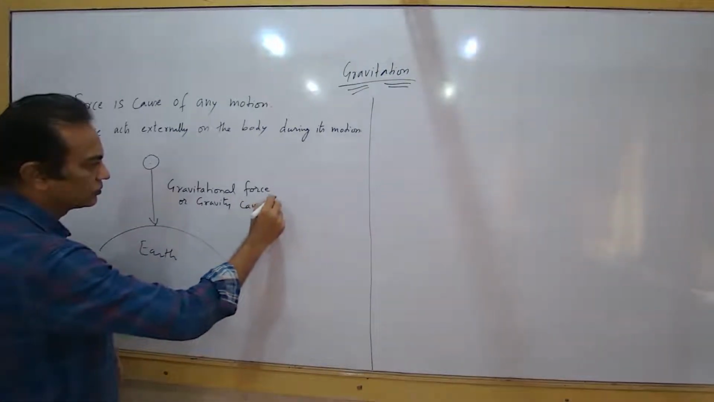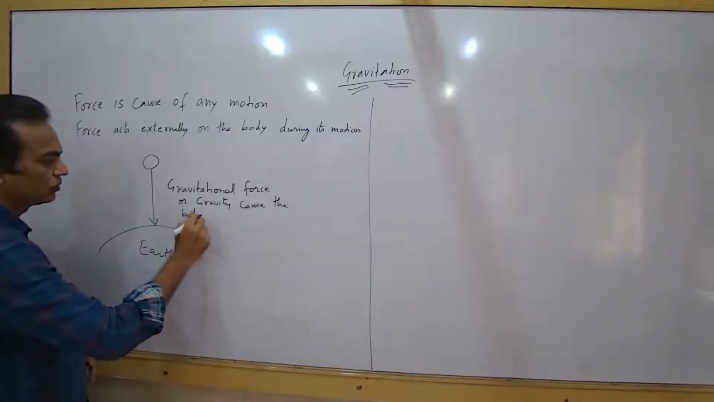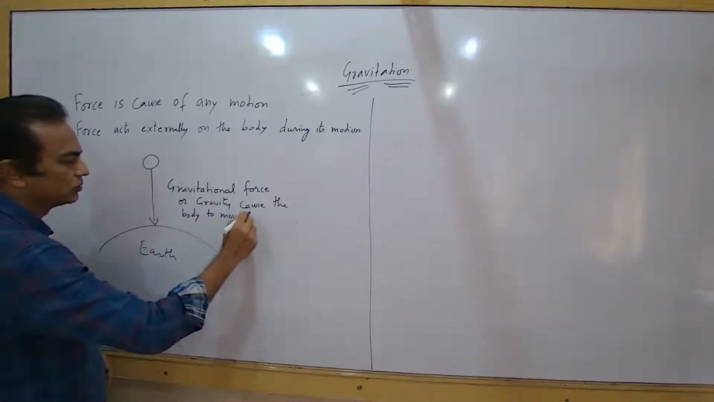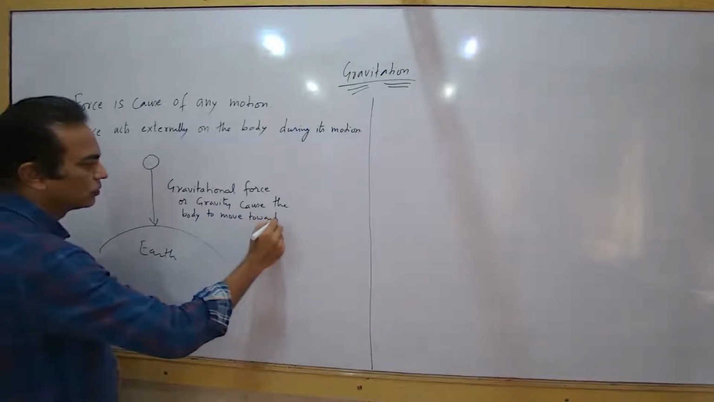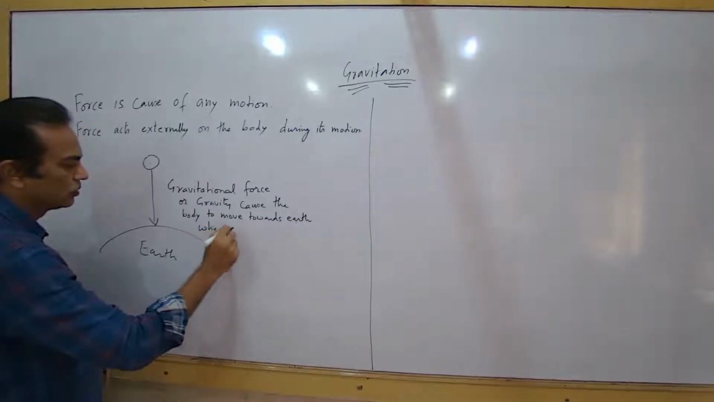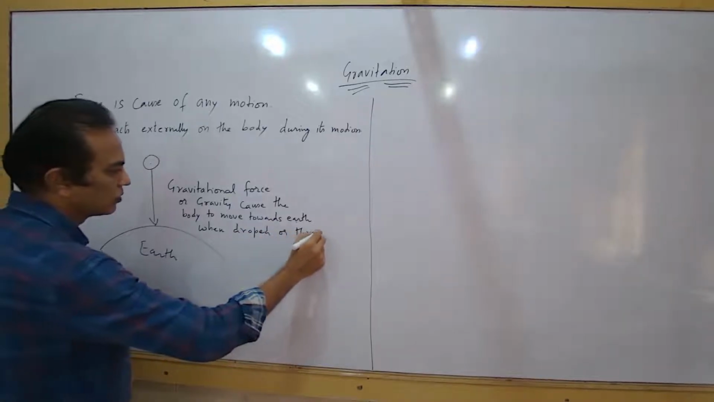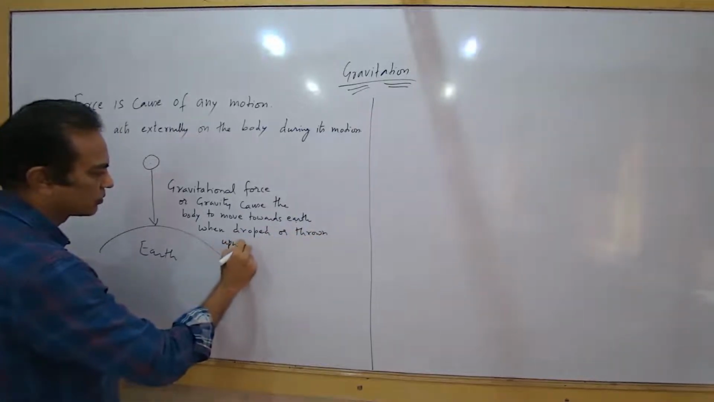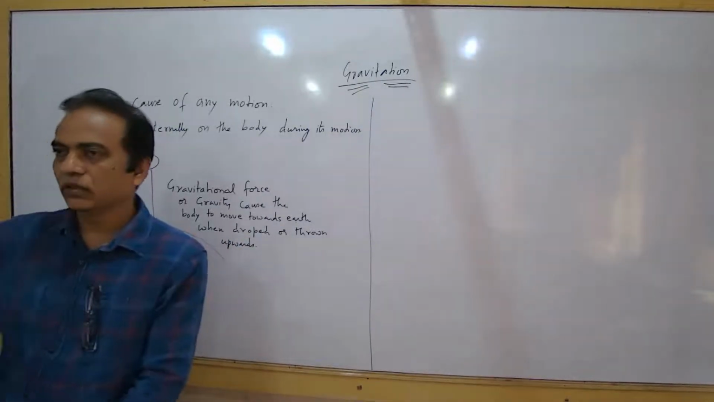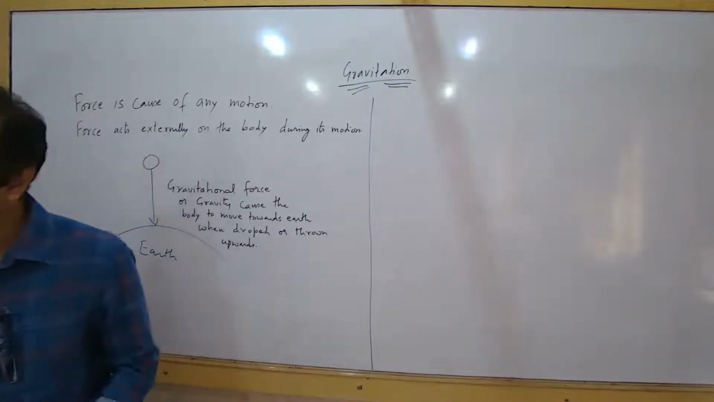Gravitational force causes a body to move towards Earth when dropped or thrown upwards. Got it? Dropped is this example, right? You throw it up, still it is going to come down.